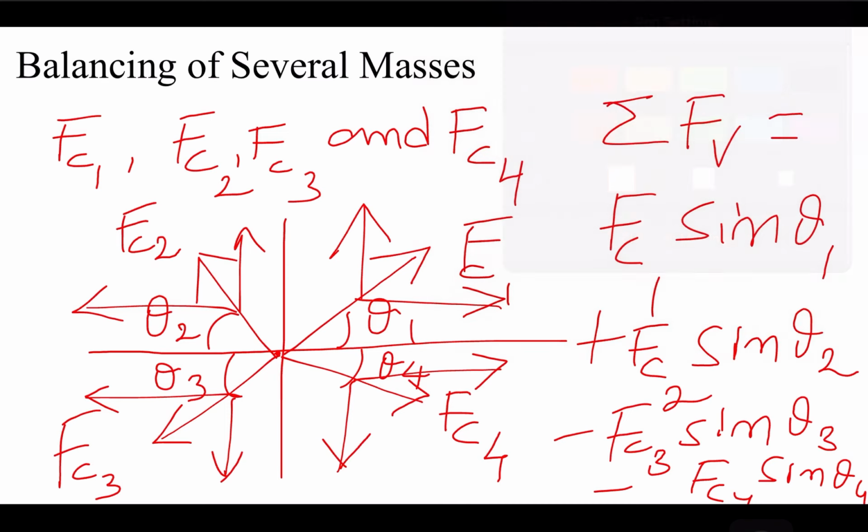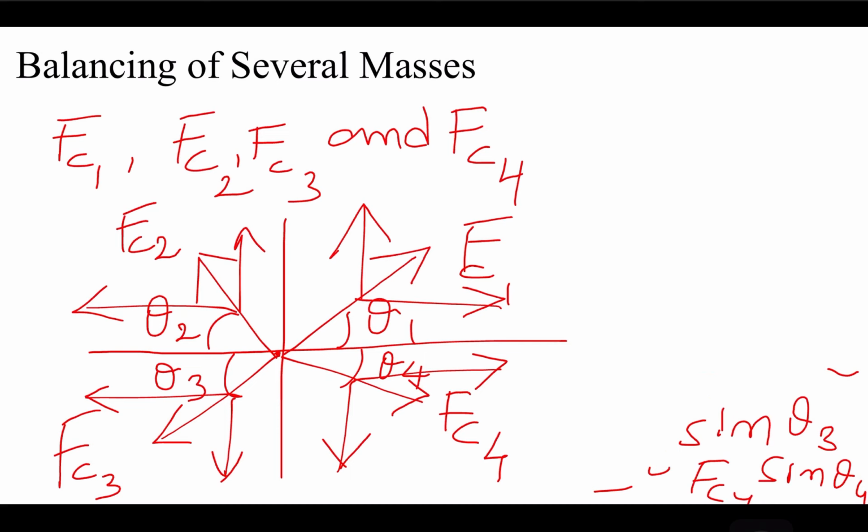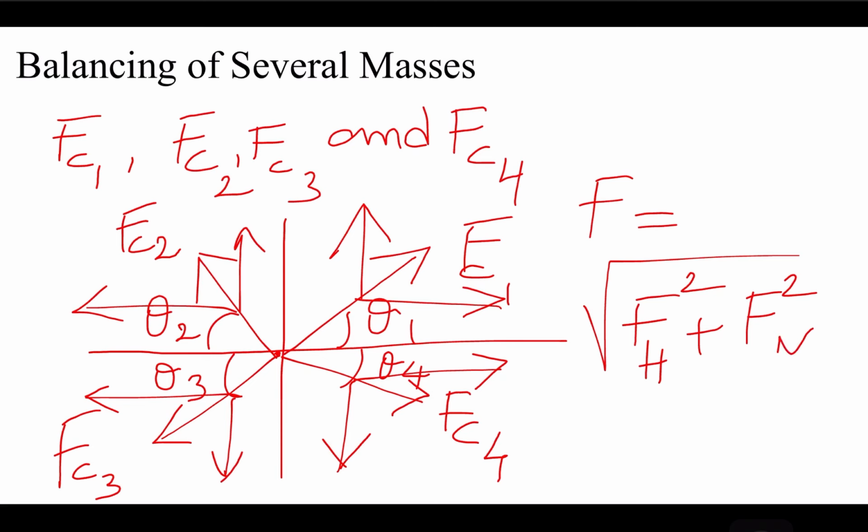So then what to do? As per the Pythagoras theorem, for finding the resultant we need to square them and find the square root. So resultant force F is equal to square root over FH square plus FV square. If I wanted to find the orientation theta, this is equal to tan inverse of FV by FH.